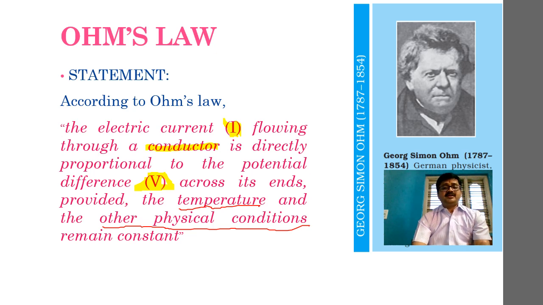So if we keep all of them constant, then the proportionality between electric current I and potential difference V remains the same. If we rehearse this statement, it is quite simple. I hope it is clear to you all. So shall we move ahead to the next part of our discussion?